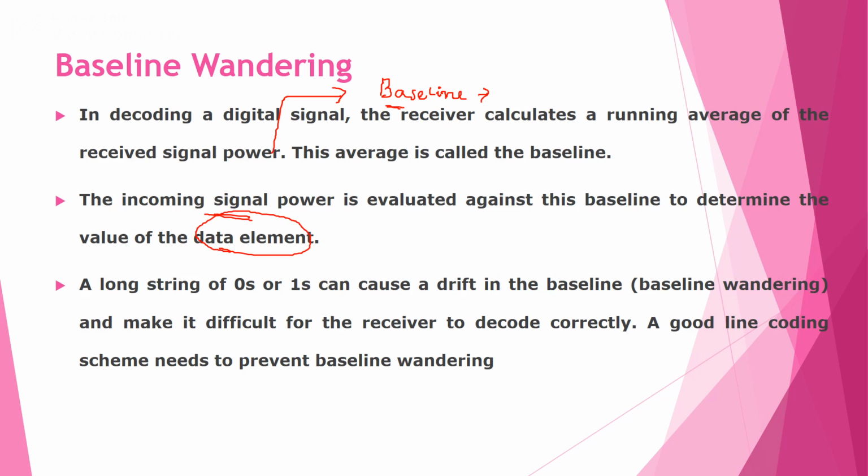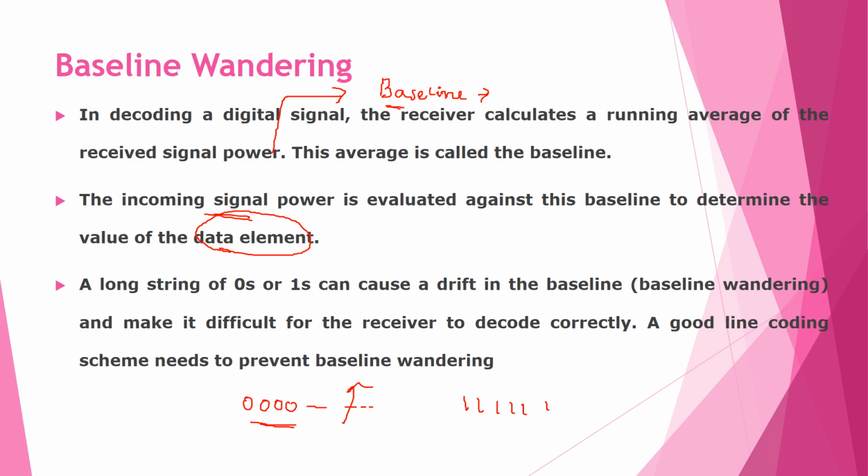A long string of zeros or ones can cause a drift in the baseline. So suppose you have patterns of all zeros, or else all ones. In such an instance, obviously there will be a sudden drift in the power, making it difficult for the receiver to decode correctly. So this phenomenon is called baseline wandering.